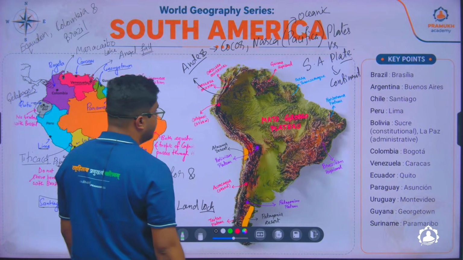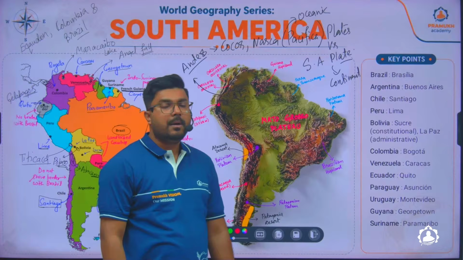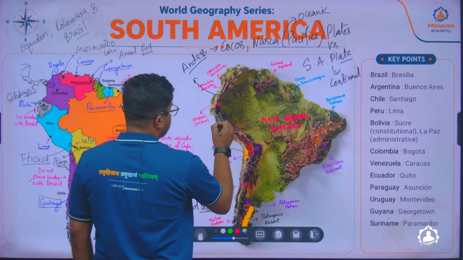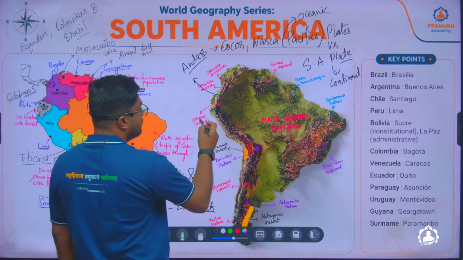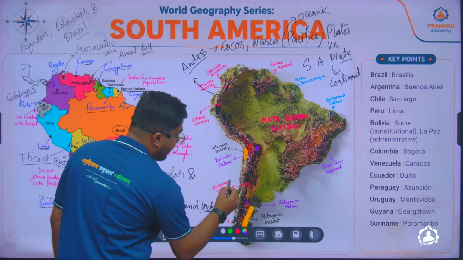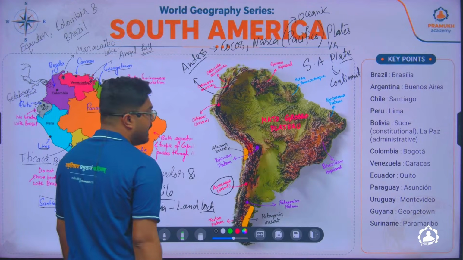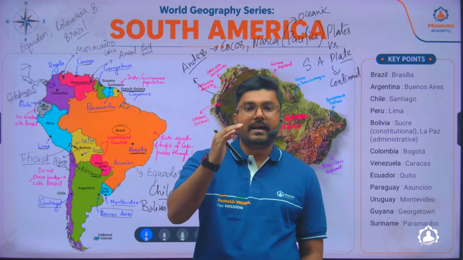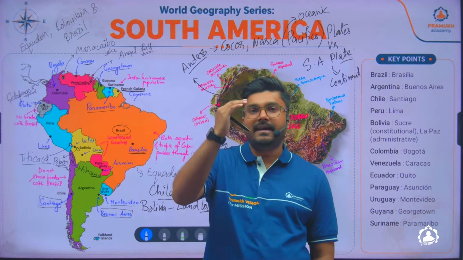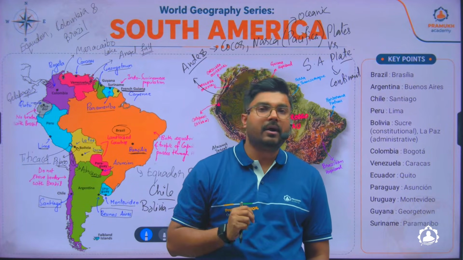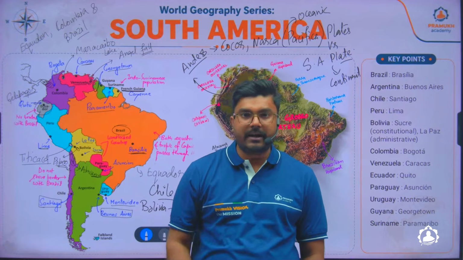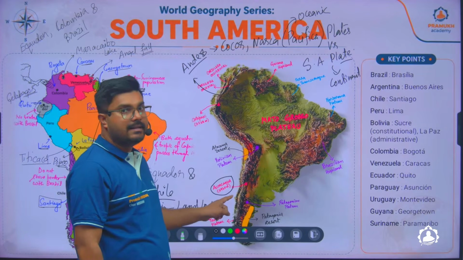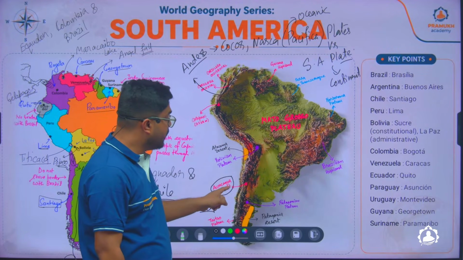And in this mountain Andes, you will find a lot of mountain peaks which are volcanic in nature. Like you'll find Cotopaxi, which is an active volcanic mountain. Then you will find a mountain which is called Aconcagua. This Aconcagua is the highest mountain located in the southern hemisphere. Now, when you talk about the highest mountain located in the northern hemisphere, we know about our Mount Everest. Then we have this K2. But if we talk about the southern hemisphere, Mount Aconcagua is the highest,